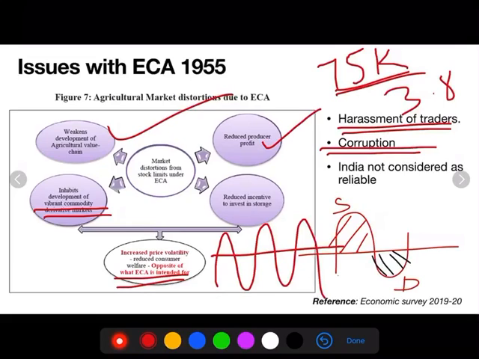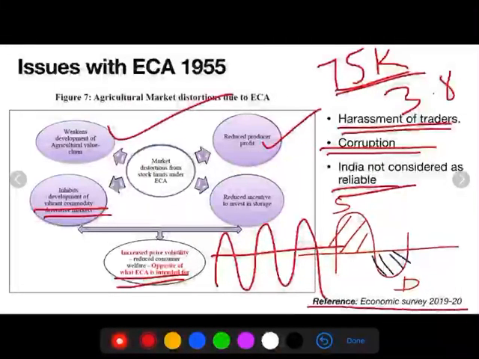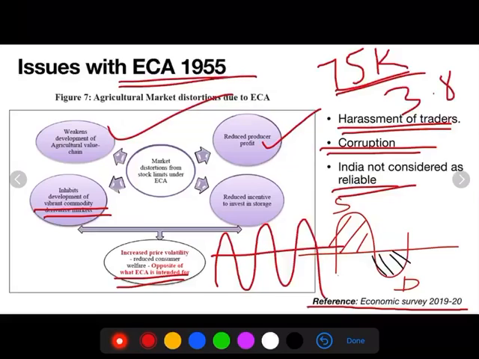Apart from that, India is not considered a reliable partner for agricultural commodities. Because of the ECA, people are not able to export essential commodities to different countries. Because of this, India is not considered a reliable partner. Due to all these issues in the act, the Economic Survey recently recommended amending or cancelling this particular act. Based on the recommendations of the Economic Survey, the government has recently amended this act.